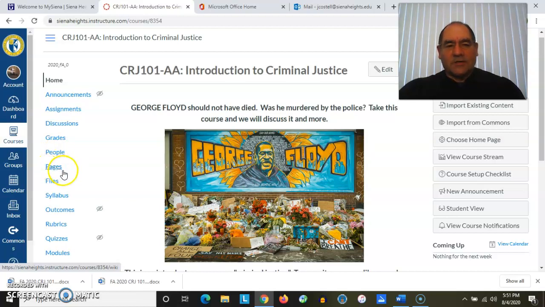Under the categories of Pages and Files, this is where I'll include supplemental materials that will be something in addition to your textbook. So for instance, you're going to find that one of the most important things you'll find in Pages, as well as in modules, is a copy of the course PowerPoint. And the university has been very generous in allowing students to have unlimited printing, and I would strongly suggest that you make a copy of the course PowerPoint for yourself.